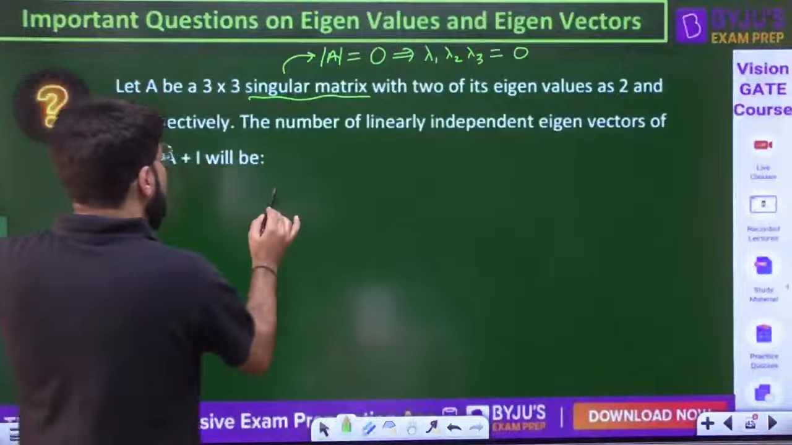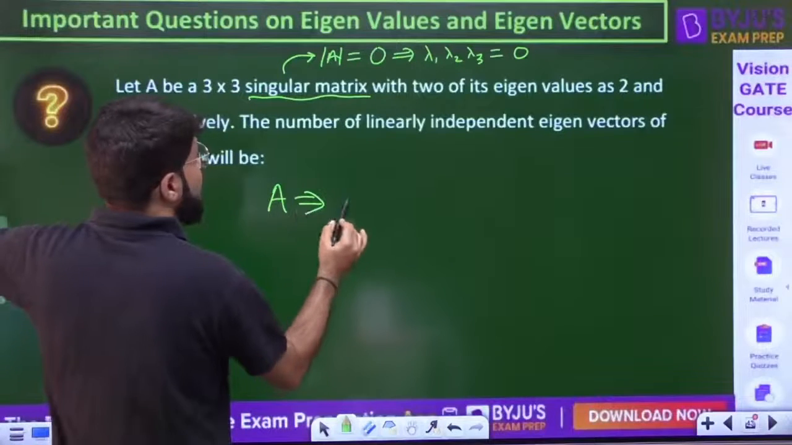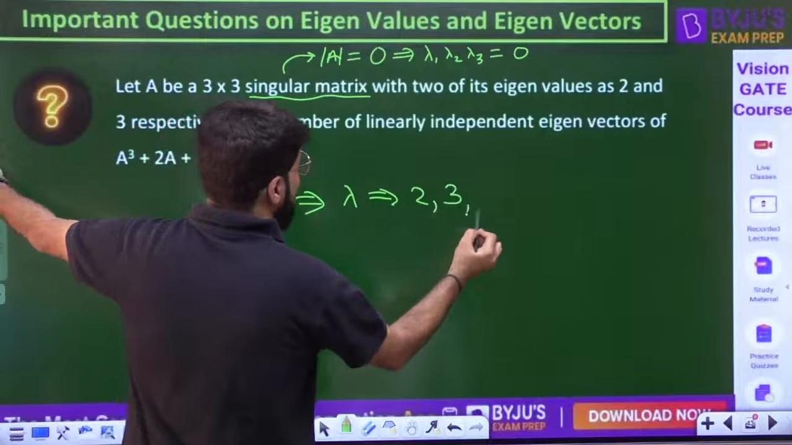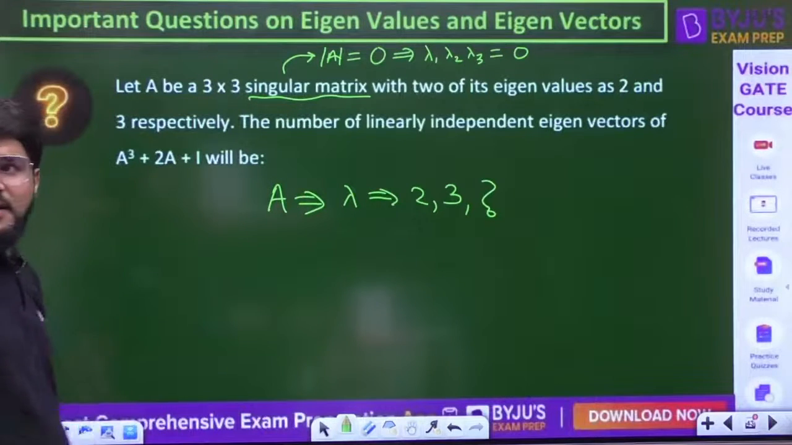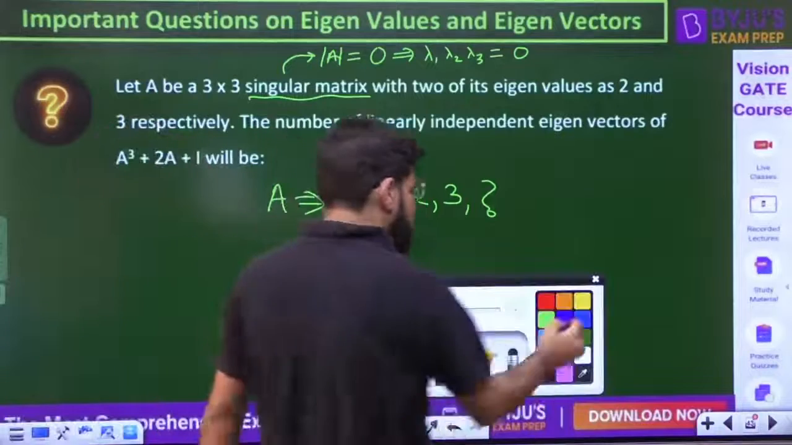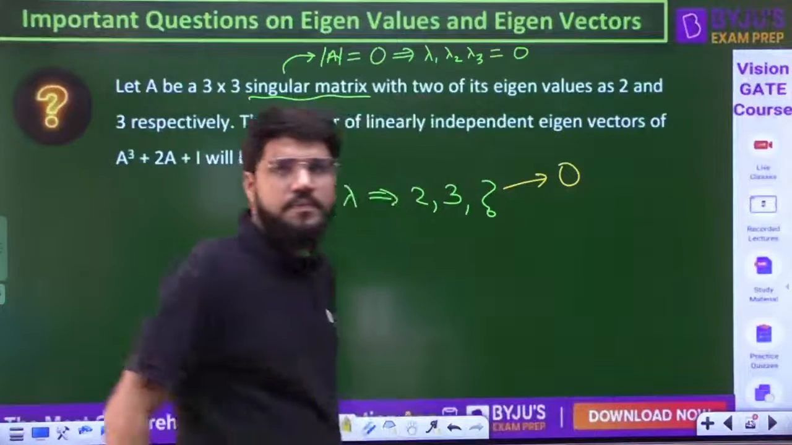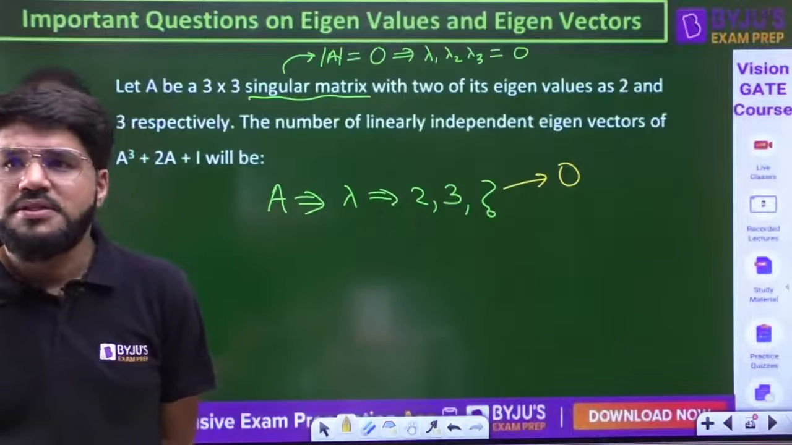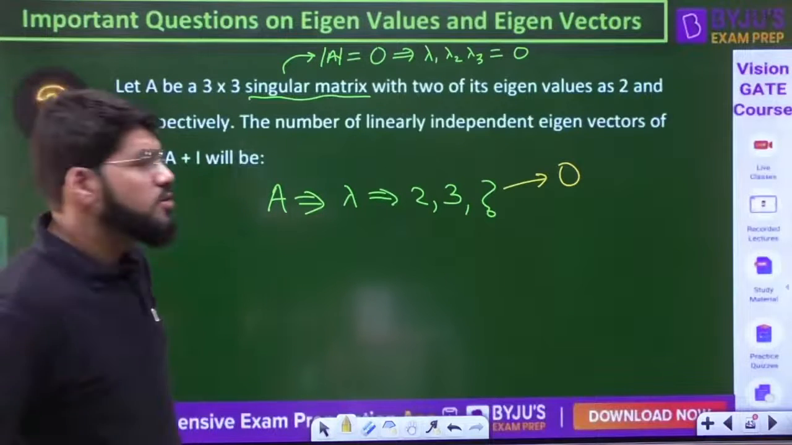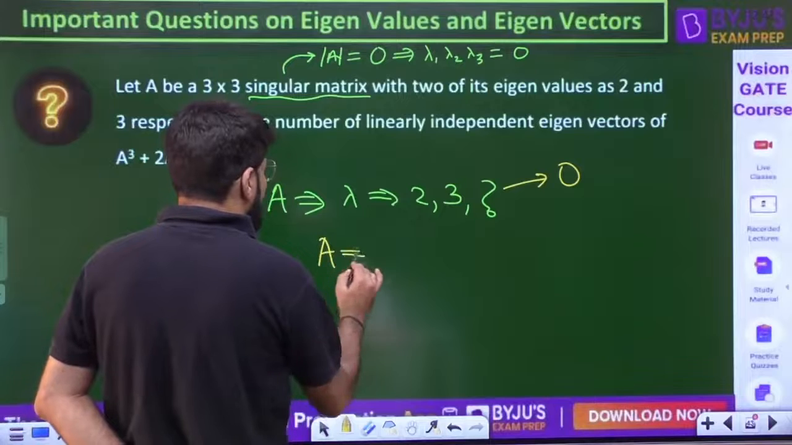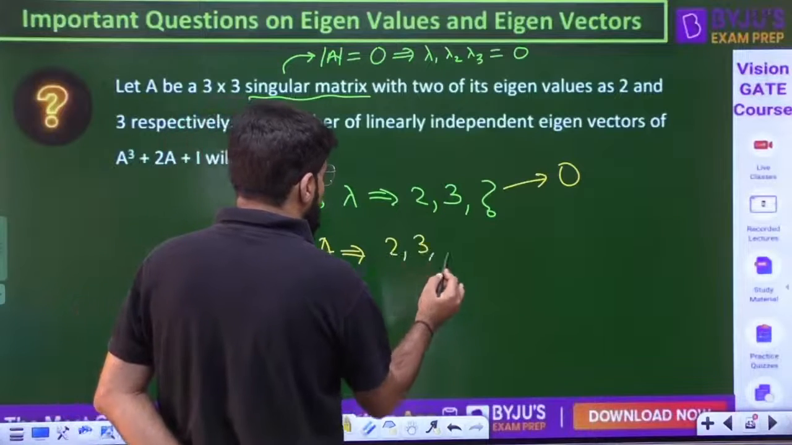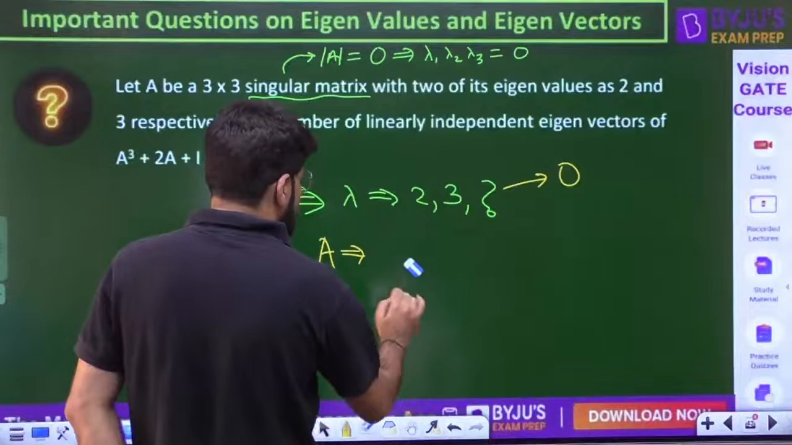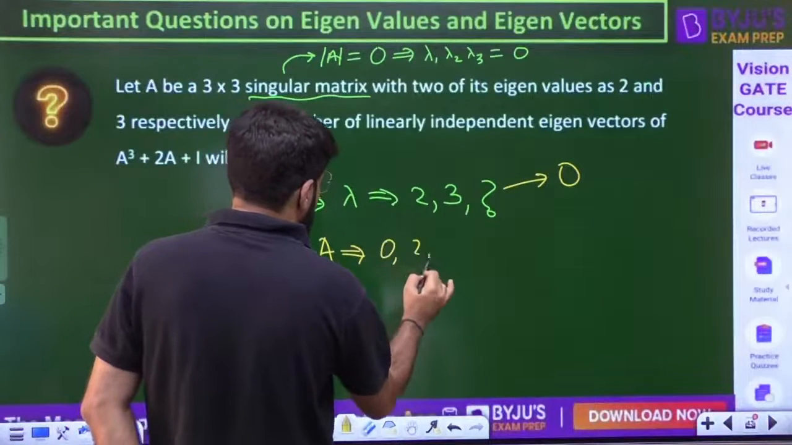Okay, now A is a 3 cross 3 matrix. So what are the lambdas corresponding to A? 2 and 3, and this is missing, so this has to be 0. So I can now say that the eigenvalues of A are 2, 3 and 0. Writing in sequence, that is simply 0, 2 and 3.